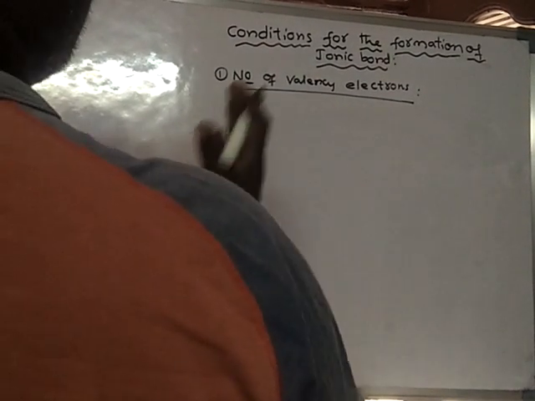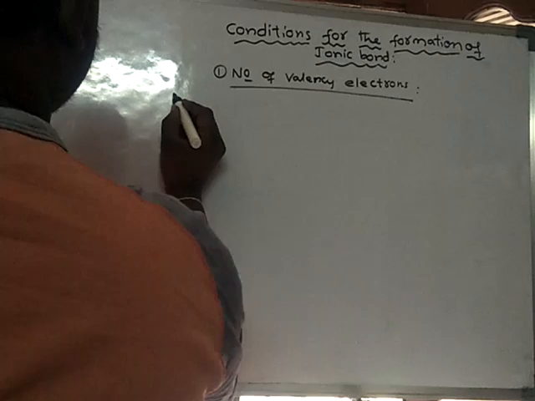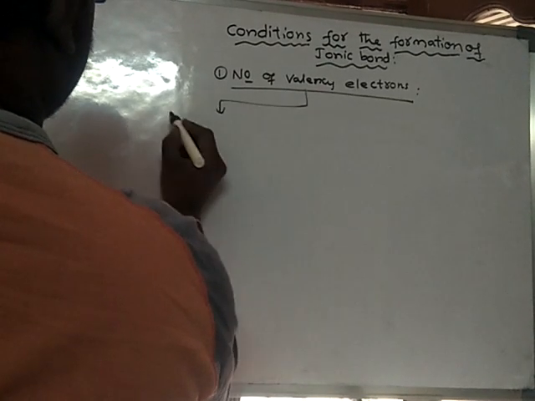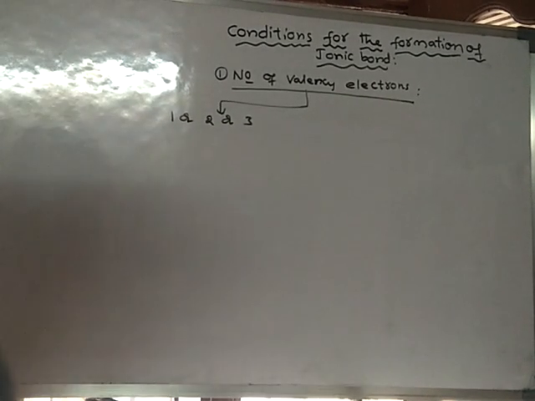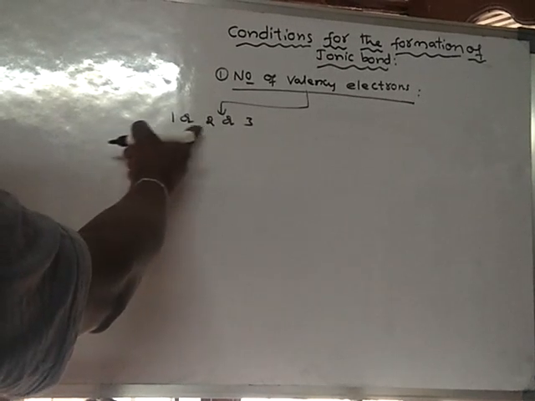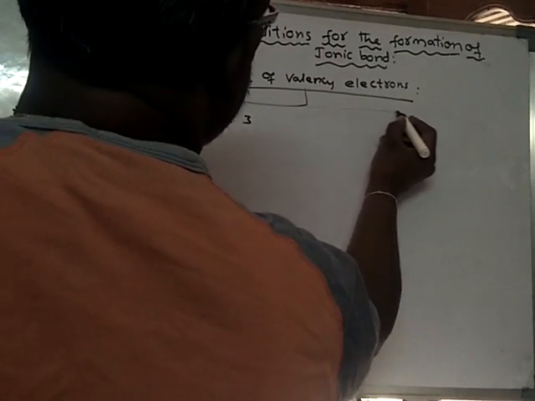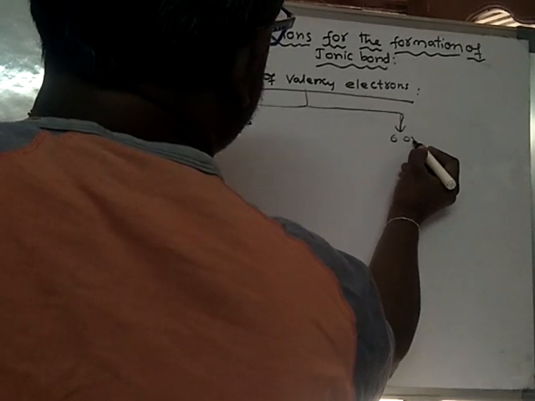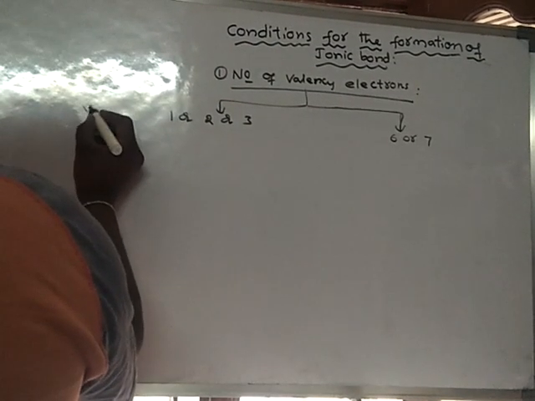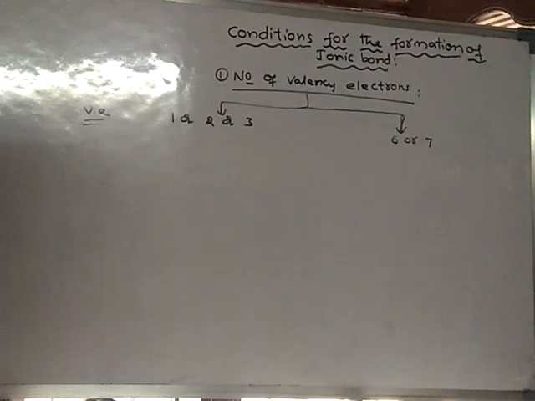The atoms whose number of valence electrons are either 1 or 2 or 3 participate in ionic bond formation, or else the atoms which contain valence electrons 6 or 7, so these atoms will participate in ionic bond formation.